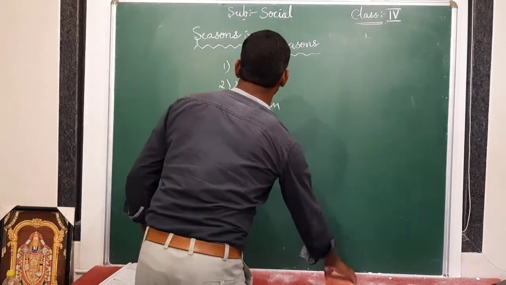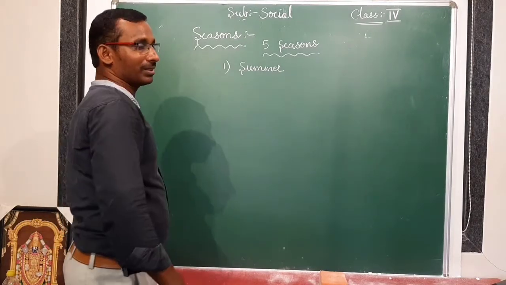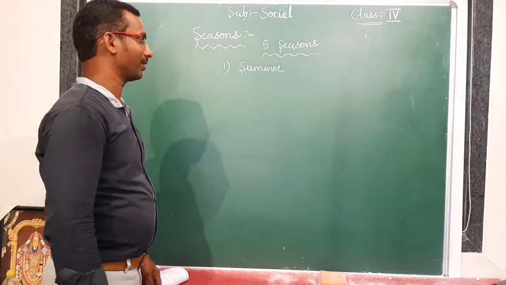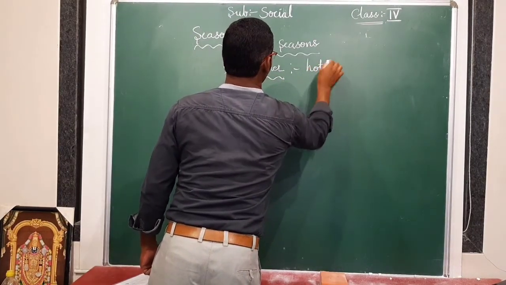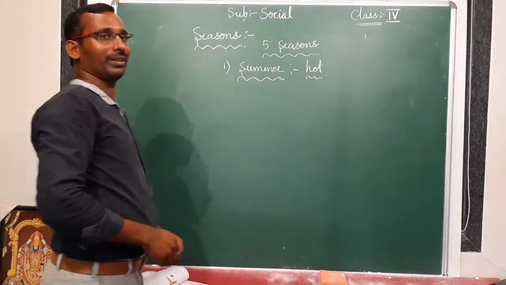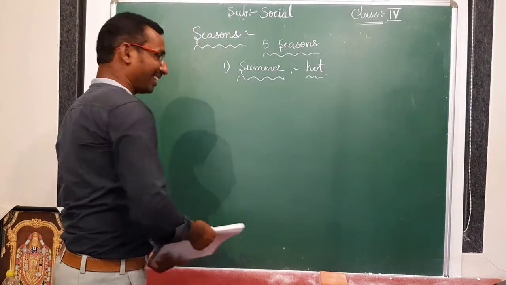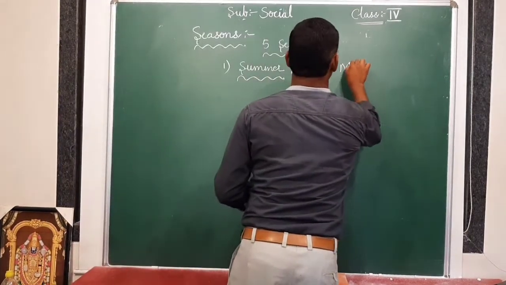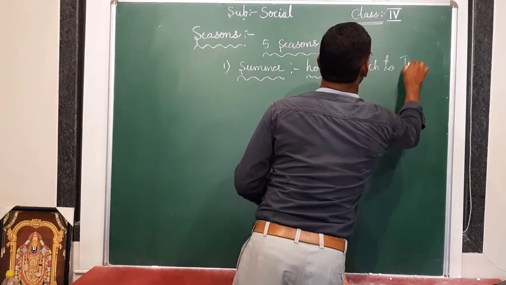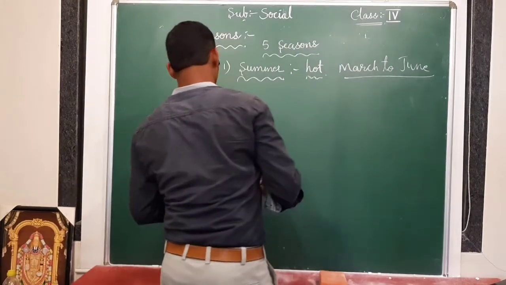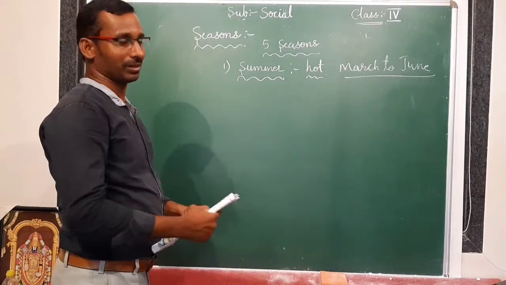Now we will discuss the summer season. Do you know about the summer season? How is it? Yes, very hot. So when will the summer season start? It starts from March to June. It will stay from March to June. March, April, May, June: 4 months are there in the summer season.